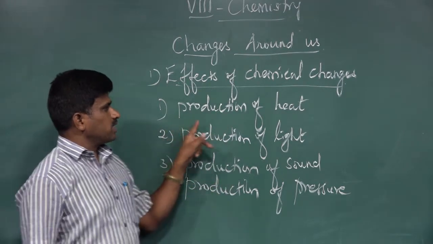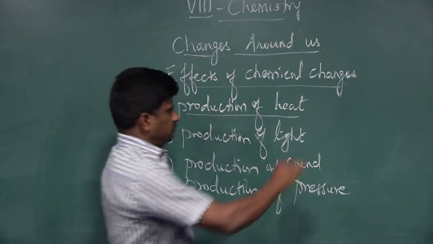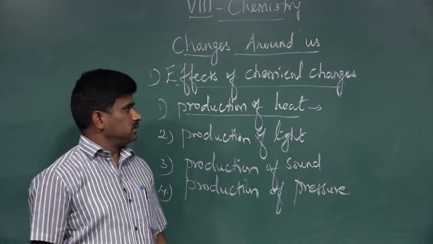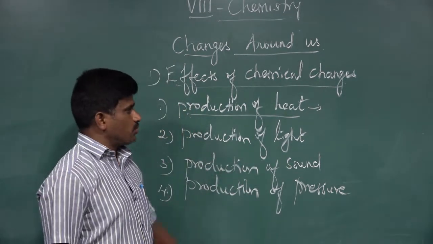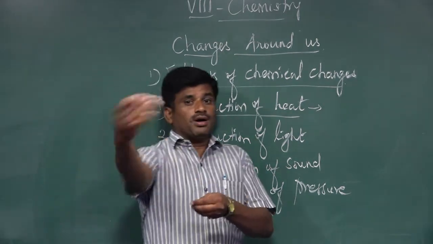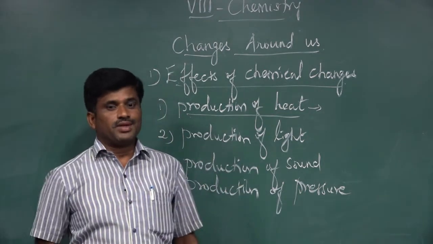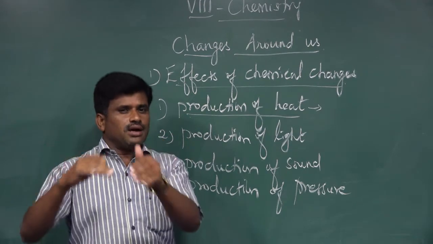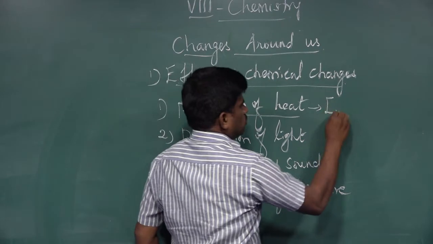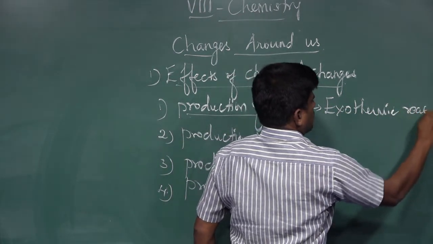Let's go to the production of heat. The first effect of chemical changes is production of heat. Some chemical changes produce heat. When the chemical change takes place, heat energy is released and the product is obtained. Such a chemical reaction is called an exothermic reaction.